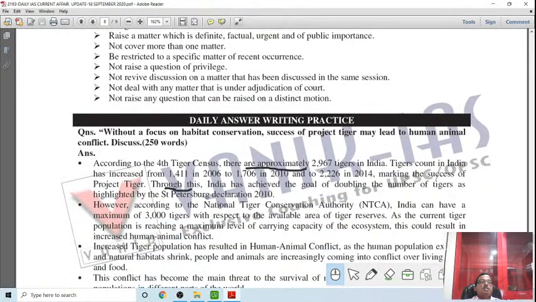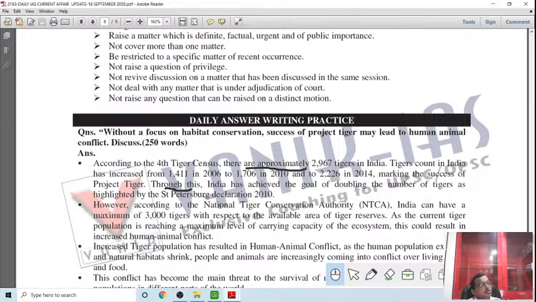Then comes a question: without a focus on habitat conservation, the success of Project Tiger may lead to human-animal conflict. You know, Project Tiger was launched in the country to protect the big cat, and it has been expanded. But right now, there is a big fight between man and animal in the Project Tiger areas. It's not that the big cat has ventured into human habitat, rather just the reverse. Human beings have ventured into the domain of wild animals. So how to resolve it?